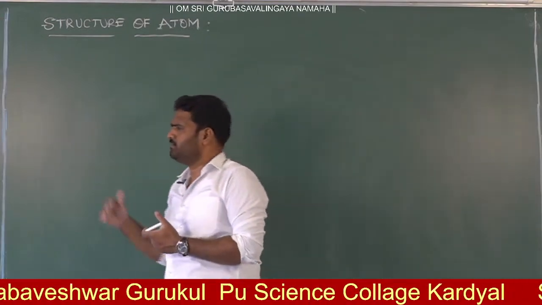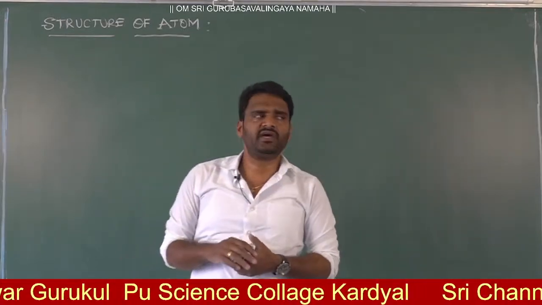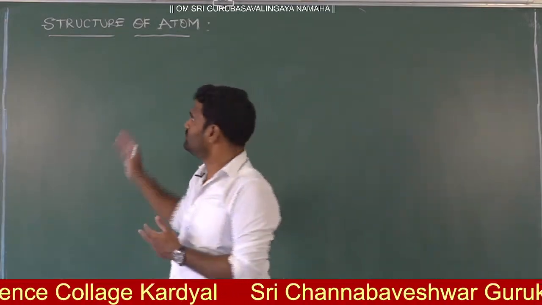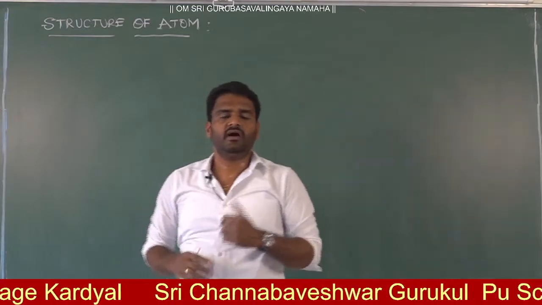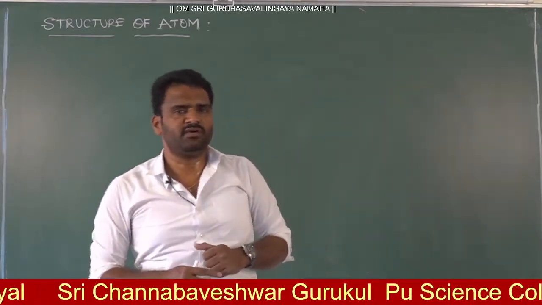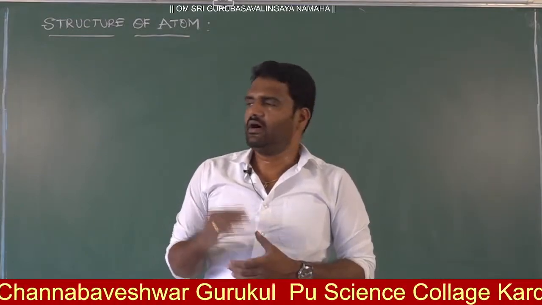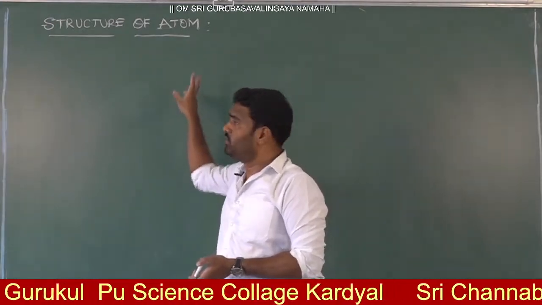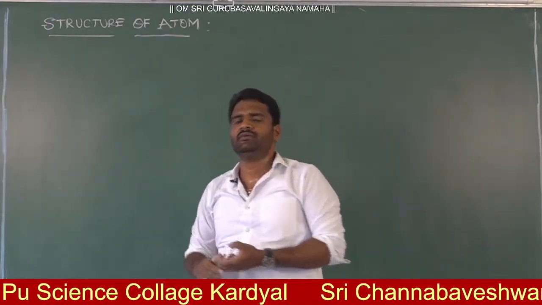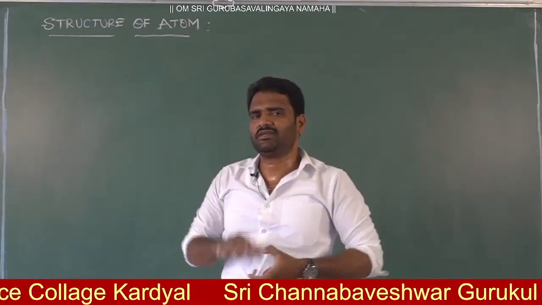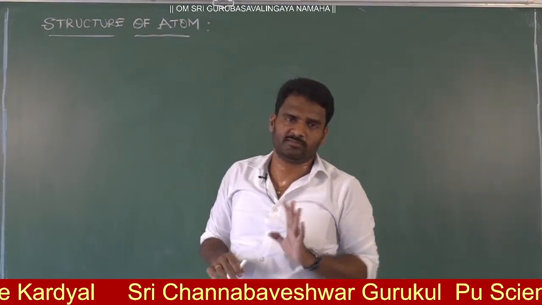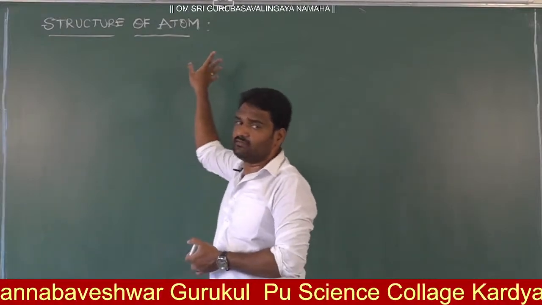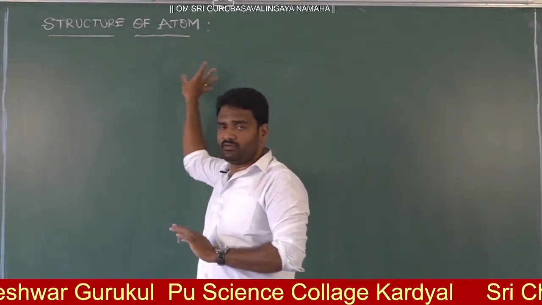Next, in previous classes, especially in the basics, we have atomic mass and atomic number, and these are two main important terms. These two terms we will discuss in this topic in very much detail. After knowing the atomic number, you will get the number of electrons. After knowing the number of electrons, how these electrons are arranged in the atom. This is what we will mainly discuss. In the structure of atom, there is no importance of neutrons and protons in this topic. Mainly in this topic, it is how electrons are arranged in the atom.